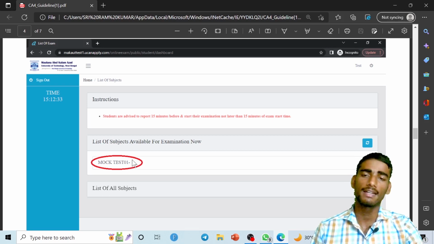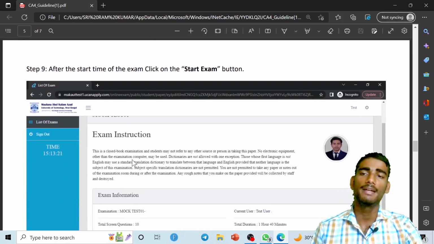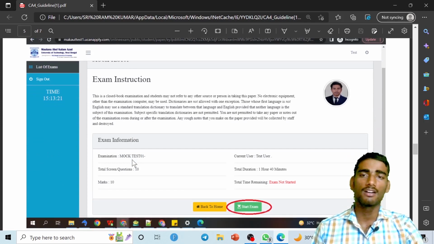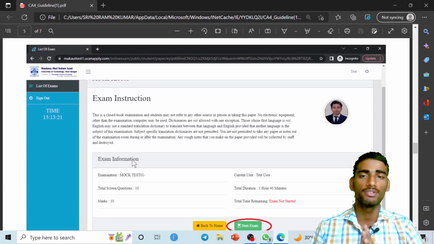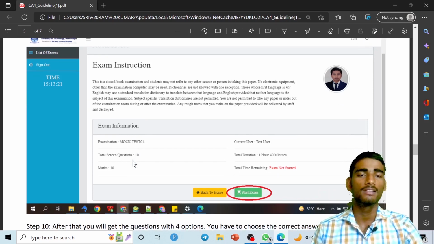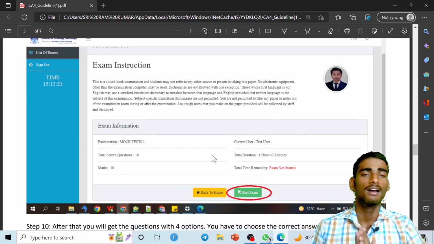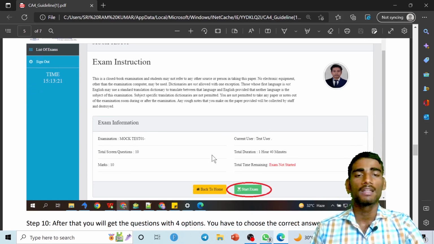After that a new window will appear where you have to read all the exam instructions very carefully, guys, and after that you have to click Start Exam. Okay, and remember guys, the exam will not start before the time. Okay, when your time becomes active, after that you can start the examination.